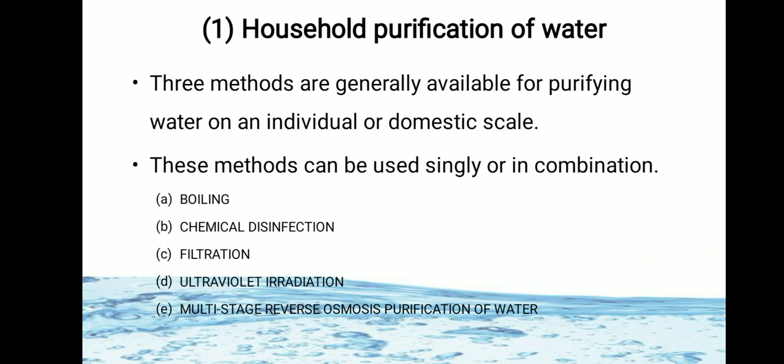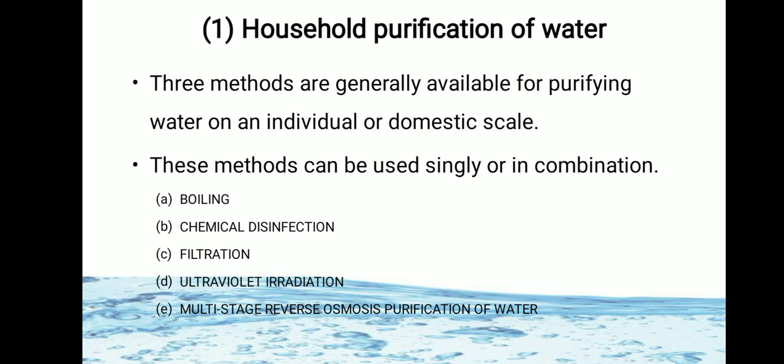There are mainly three methods generally available for purifying water on an individual or domestic scale. These methods can be used singly or in combination.